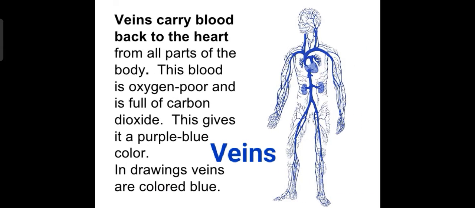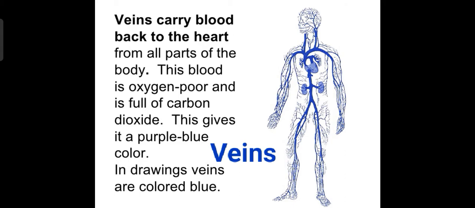Veins carry blood back to the heart from all parts of the body. It means veins bring that blood back, from where? From all parts of the body to the heart. They bring it back to the heart again. This blood is oxygen poor.